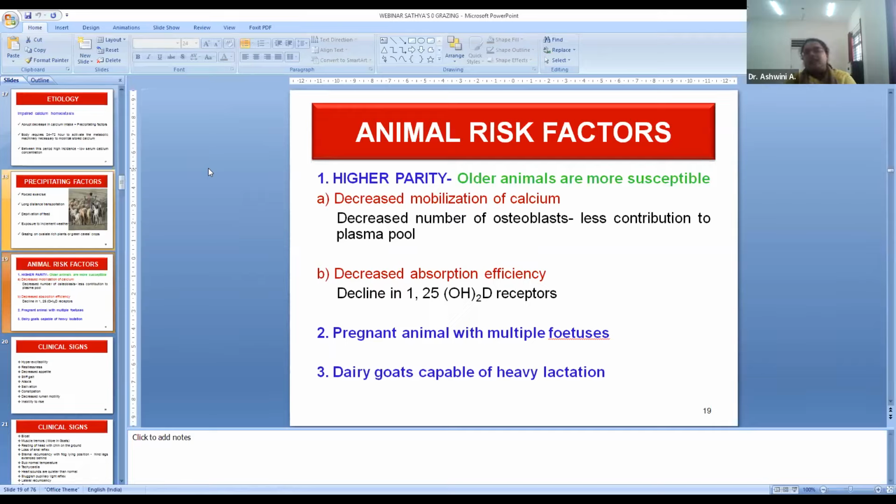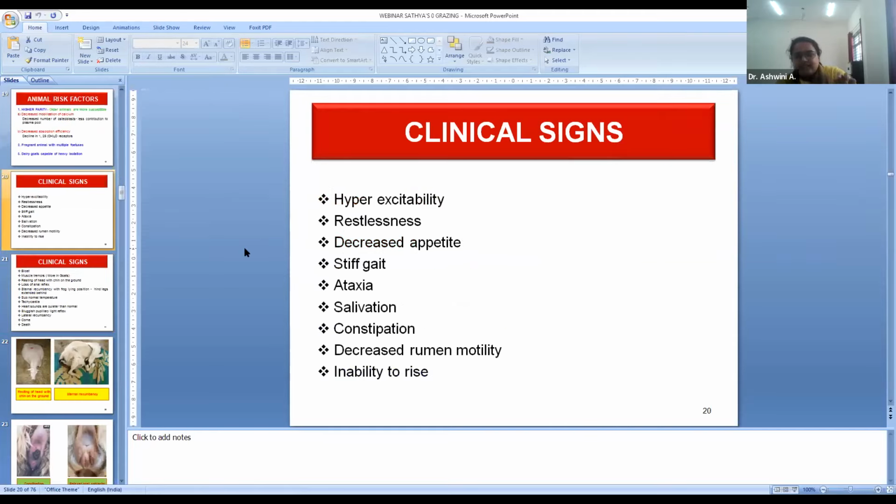And then a pregnant animal with multiple fetuses demands more, so supply is less, imbalance, and it leads to milk fever. Then dairy goats capable of heavy lactation, because of the high drain of calcium through the colostrum or the milk, are susceptible to milk fever. Clinical signs: hyperexcitability, restlessness, decreased appetite, stiff gait, ataxia, salivation, constipation, decreased rumen motility, inability to rise.